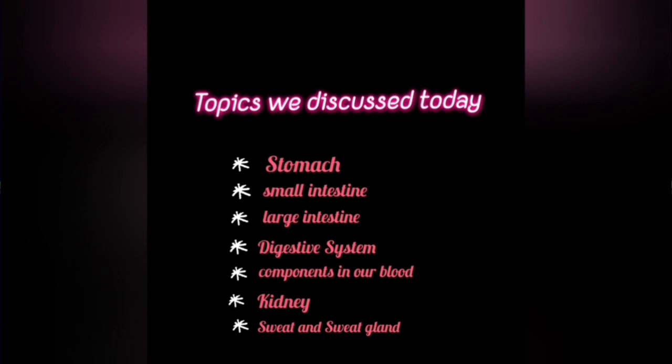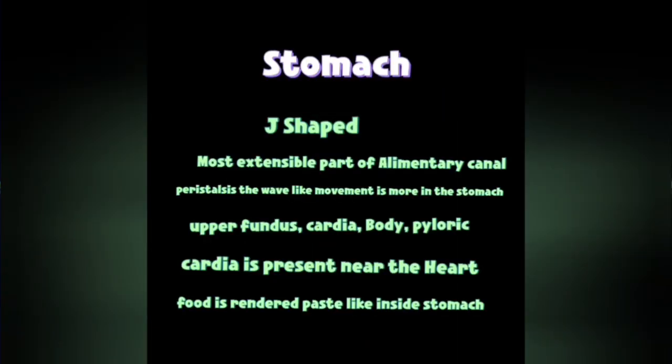Stomach, small intestine, large intestine, digestive system, components in our blood, kidney, sweat and sweat gland are the topics we discussed today. Stomach, which is J-shaped, is the most extensible part of the alimentary canal. Peristalsis, which is the wave-like movement, is more in the stomach.